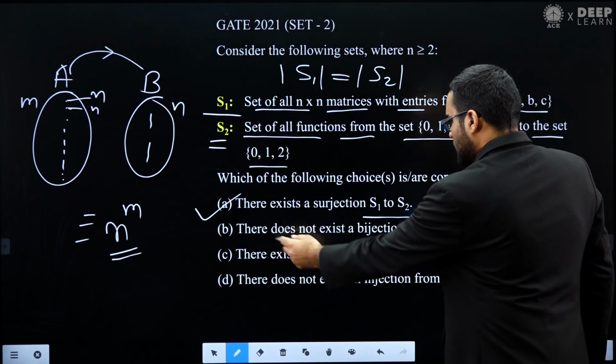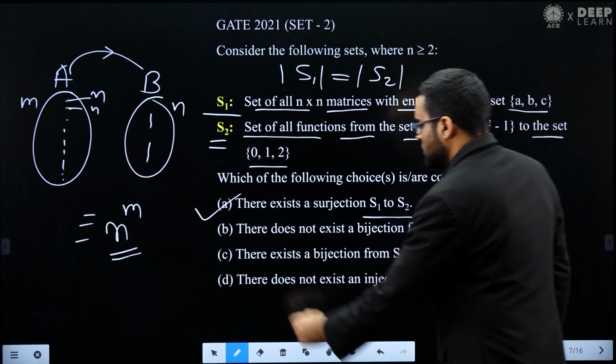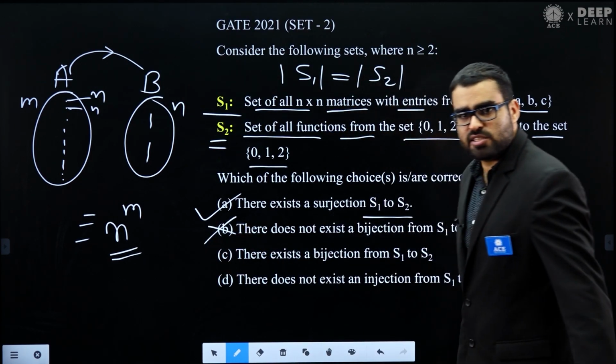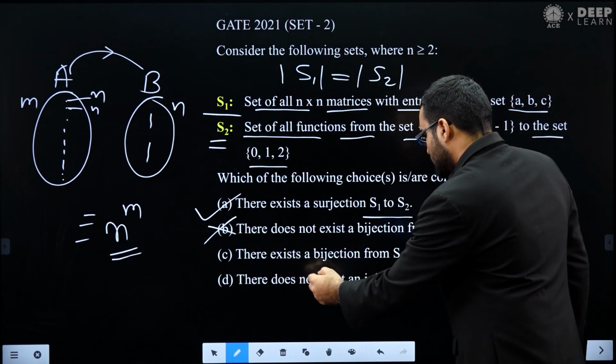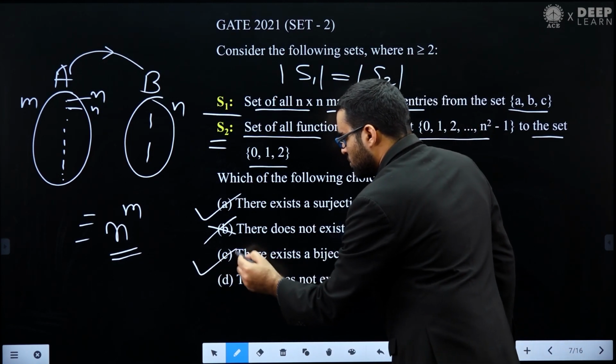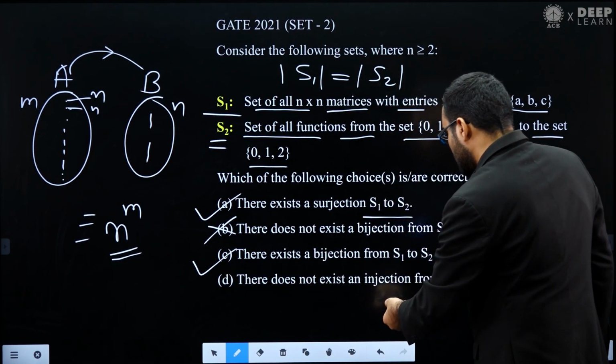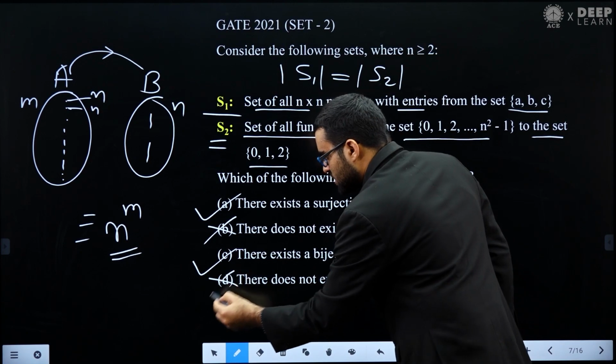Similarly, there does not exist a bijection. No, this is wrong, because bijection is also possible. There exists a bijection. Yes, there exists a bijection. There does not exist an injection. This is also wrong, because injection is also possible.